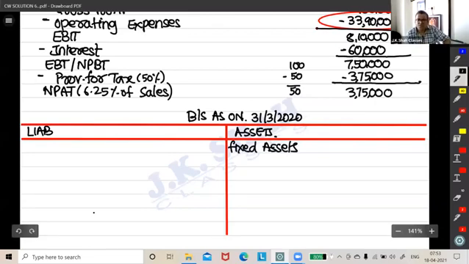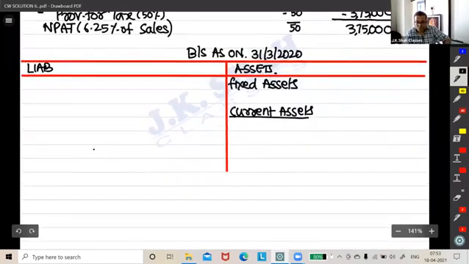Fixed assets, then in current assets, what is to be calculated? Stock, receivables, and cash.